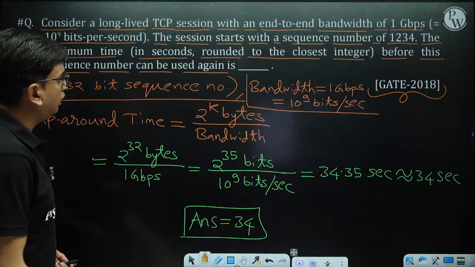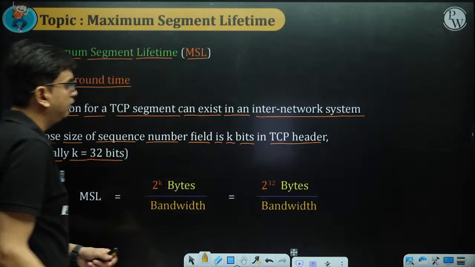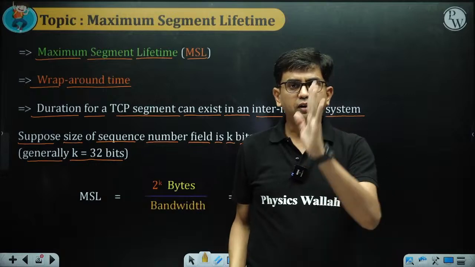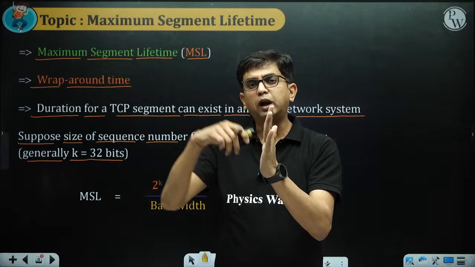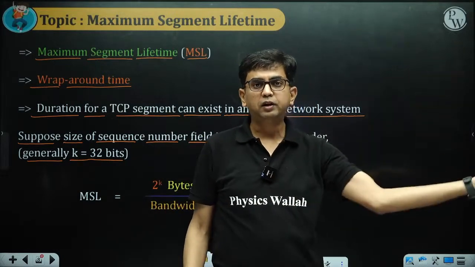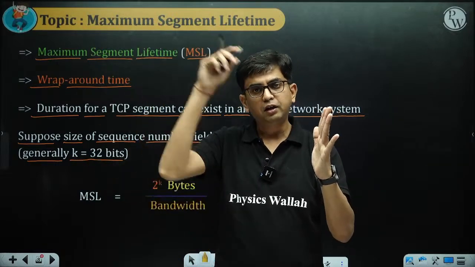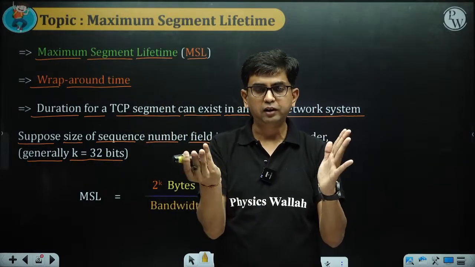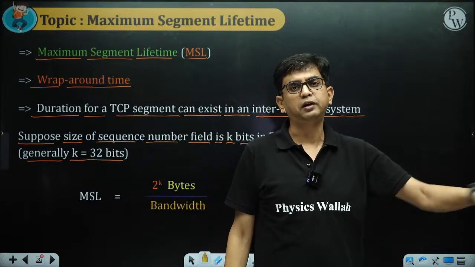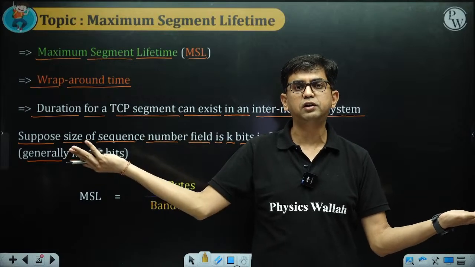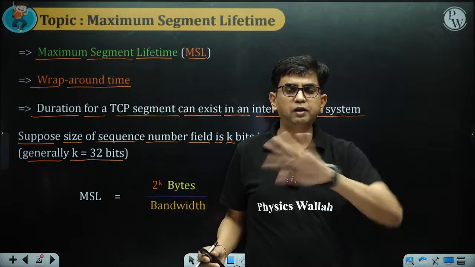So in this way we are going to complete this topic, basically maximum segment lifetime. It is telling what the lifetime of one segment is. Basically, segment lifetime is equal to wraparound time. Till the same sequence number is going to repeat, a segment can be applicable and its life is valid. Its lifetime is on, it has not expired. But once the same sequence number repeats, and the previous segment in which the same byte is there, it expires. So it's also known as wraparound time, when the same sequence number is repeated.